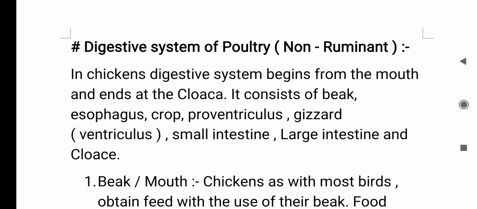In chickens, the digestive system begins from the mouth and ends at the cloaca. It consists of the beak, esophagus, crop, proventriculus, gizzard, small intestine, large intestine, and cloaca. The gizzard is also called the ventriculus.